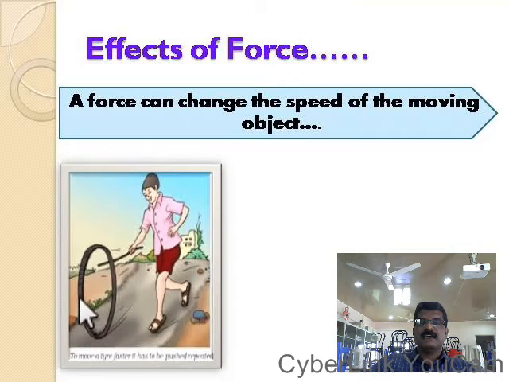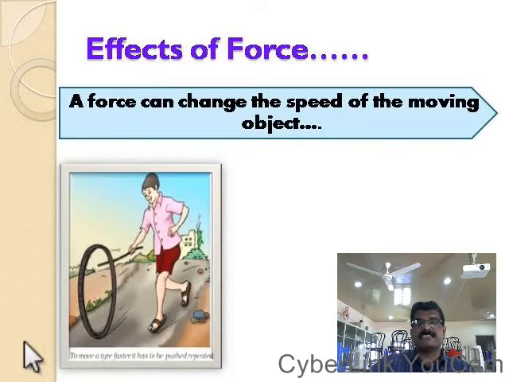this is a practice you might have seen in your villages or in your town, when small children ride the bicycle tube like this. The wheel: if we have to start the wheel moving, we have to apply more force. But once the wheel has started rotating, if you keep on touching it, the speed of the wheel will increase. If you touch it slowly, the wheel will move slowly. If you keep on touching it fast, the speed also will change accordingly.